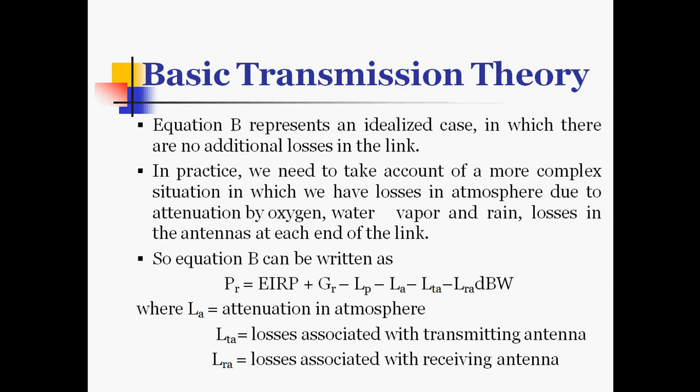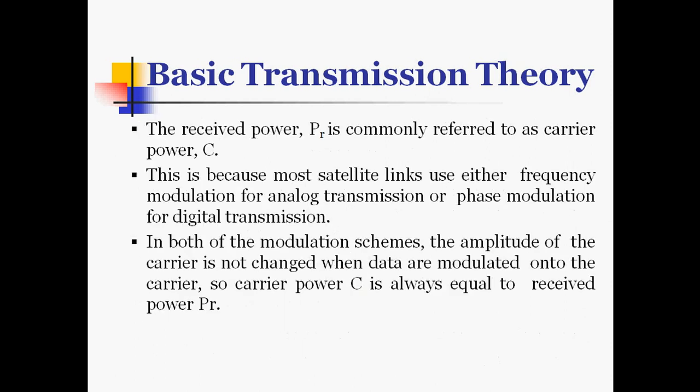So we can write the equation for received power PR as EIRP plus GR minus LP minus LA, where LA is attenuation loss, minus LTA, which is transmitting antenna loss, and LRA is receiving antenna loss, all expressed in decibels. LA is attenuation in the atmosphere.